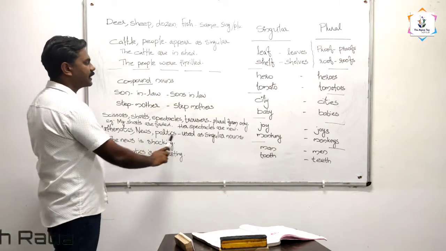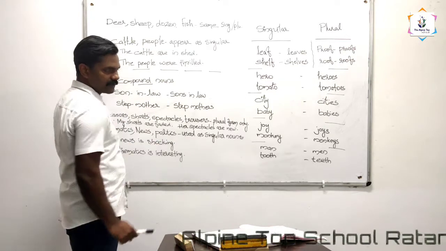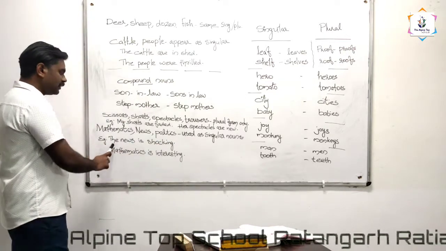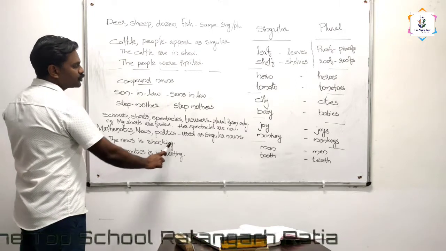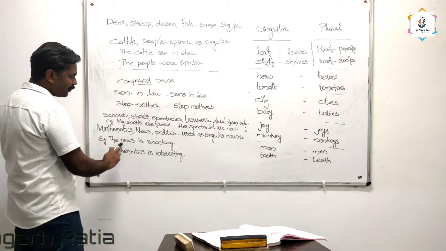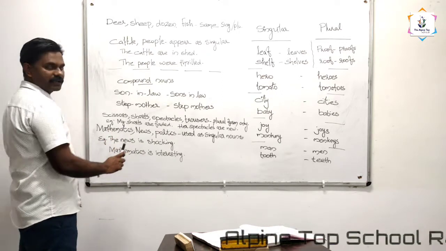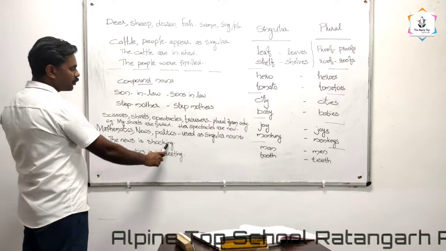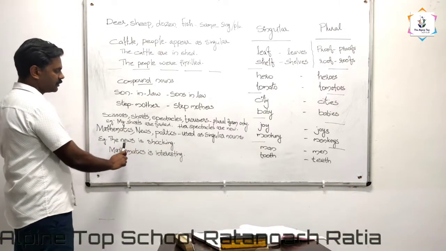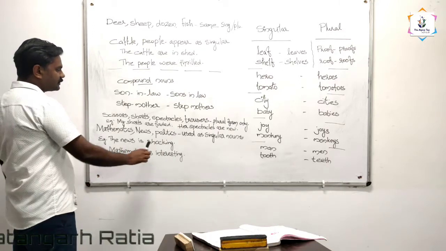But it has only the singular form. That means we will use them as singular nouns. For example, the news is shocking. If we look at the word, it appears plural, but we use it as singular only. We use is here because it is used as singular in a sentence.